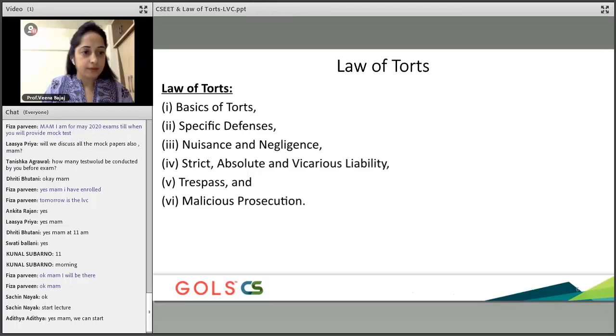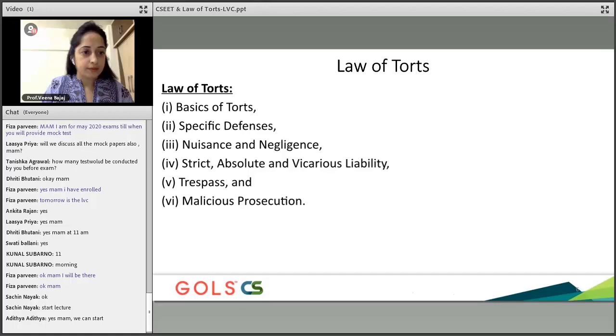Now, as I told you, please be mindful about the fact that this is a law which does not have any section, there are no rules, but there is still a law of torts. It is not something which has originated in India. This is something which has originated from the European countries. It was picked up by UK law, and since we follow UK law, that's where law of torts has come in India as well.